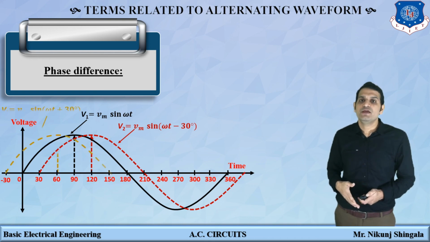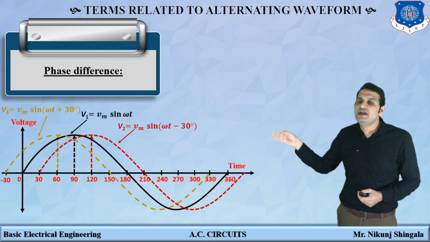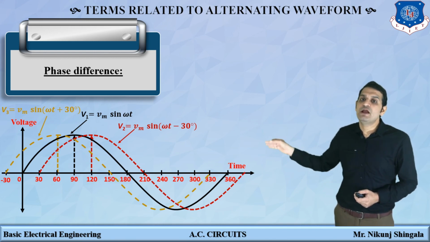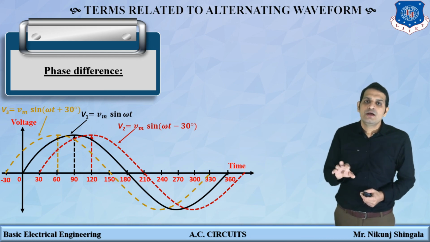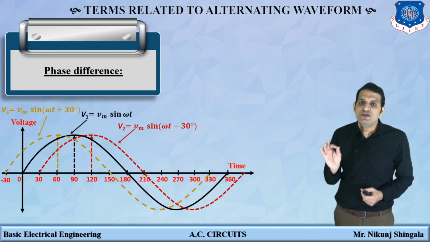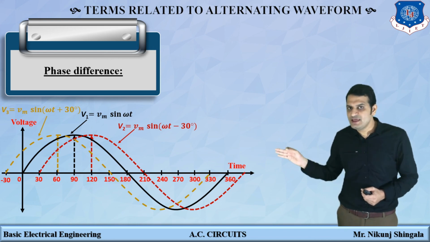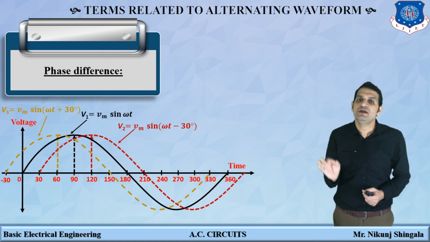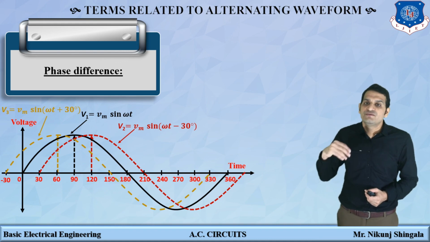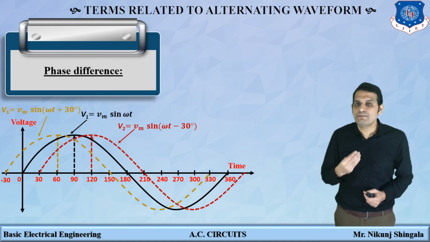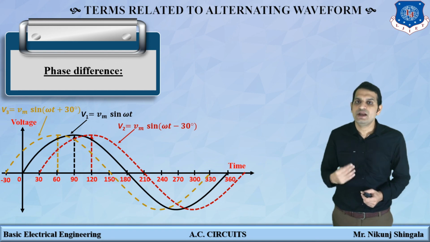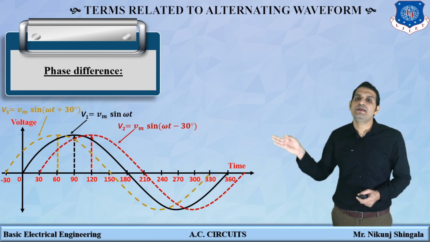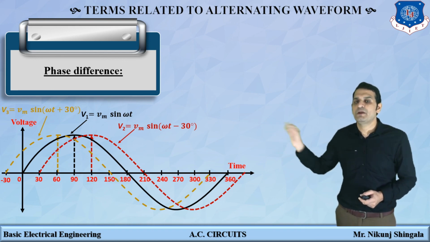The next waveform is of V3, which attains its maximum value at 60 degrees and its minimum value at minus 30 degrees. What is the phase difference between V1 and V3? V3 attains its maximum value at 60 degrees and V1 attains its maximum value at 90 degrees, so there is a phase shift of 30 degrees between V1 and V3. But as V3 attains its maximum value earlier than V1, it is the leading quantity and V1 is the lagging quantity. So V3 is represented by Vm sin(omega t plus 30 degrees), because it is a leading quantity. That's why the plus sign is there.